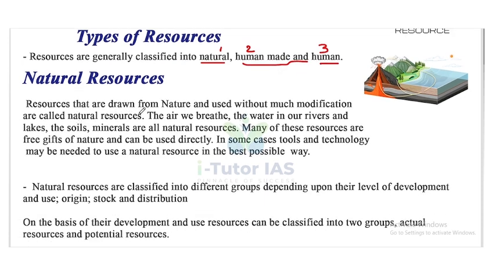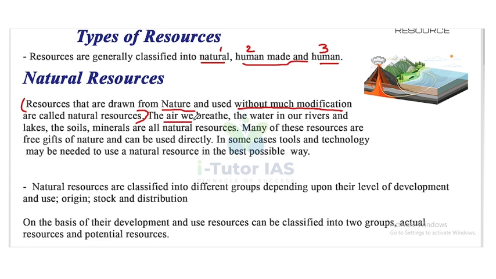Resources that are drawn from nature and used without much modification are called natural resources. So what are natural resources? Resources that are drawn from nature and used without much modification. These are called natural resources.